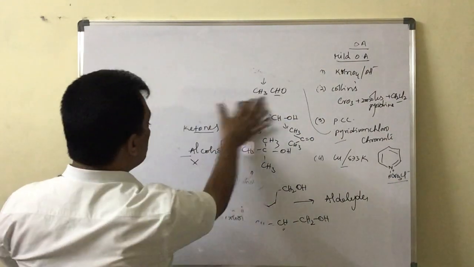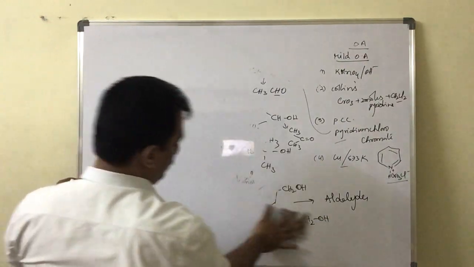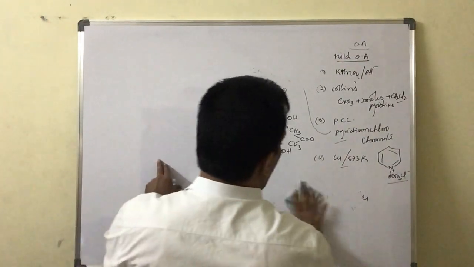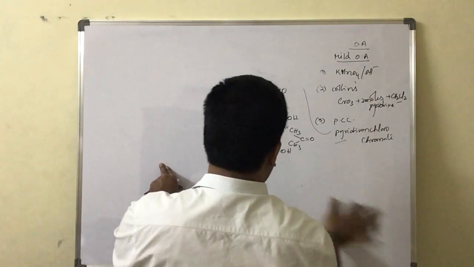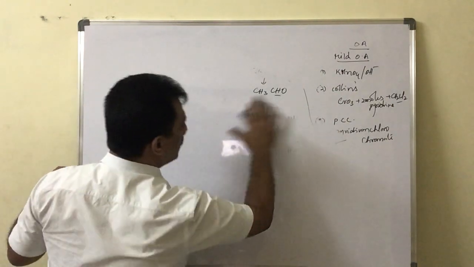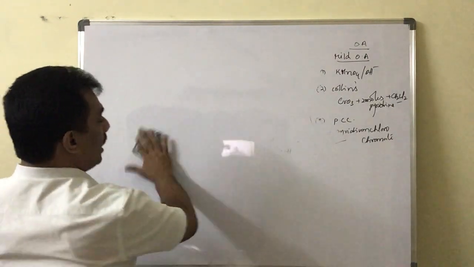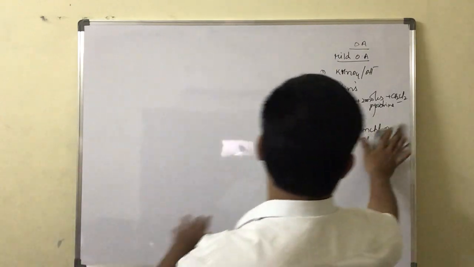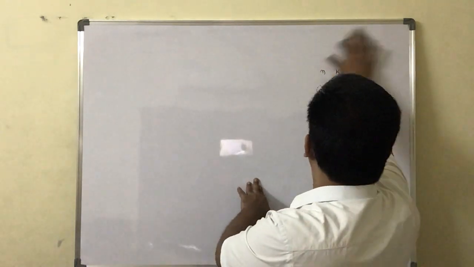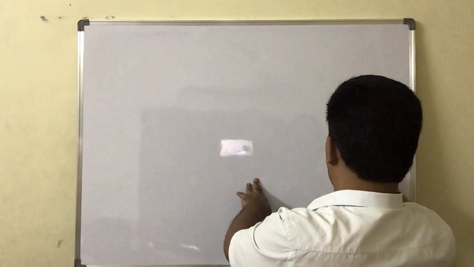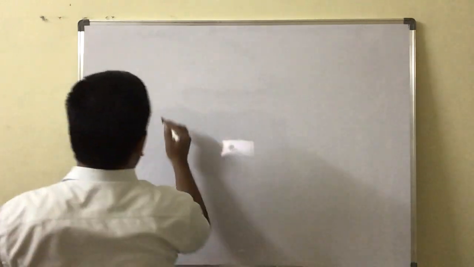through overheated copper metal, that is, at 573 Kelvin. When these alcohols are passed through copper metal, they are converted to carbonyl compounds. And what carbonyl compounds can we expect from this type of oxidation?